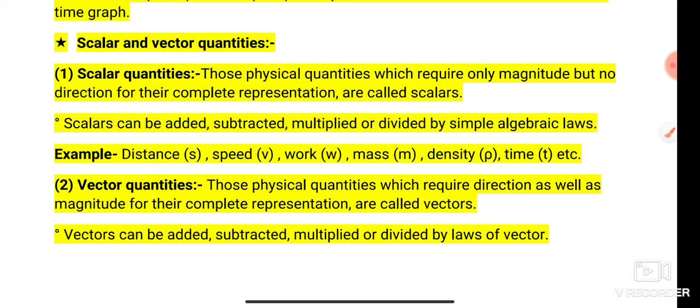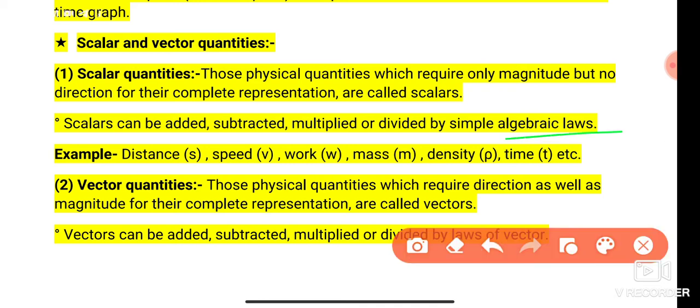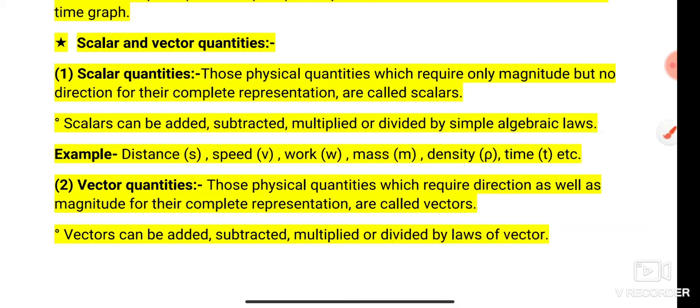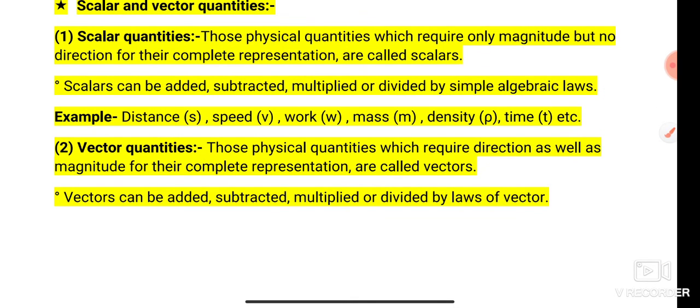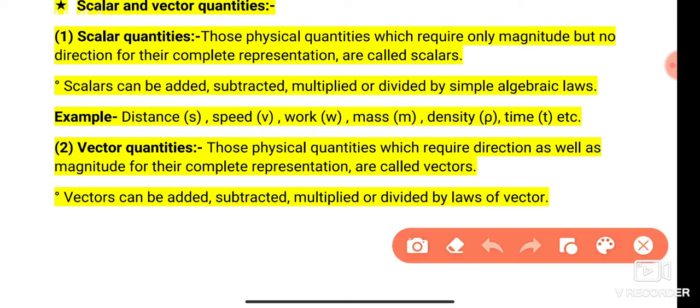Scalars can be multiplied, added or subtracted by simple algebraic laws. That means simple addition, subtraction, multiplication laws. Distance, speed, work, mass, density and time are some physical quantities that are scalar because we do not specify the distance with the direction. Whenever we have to give a distance between cities, suppose we specify the distance between Bhadra and Hisar, we directly say that it is 68 kilometers, not that it is 60 kilometers in east or west etc.